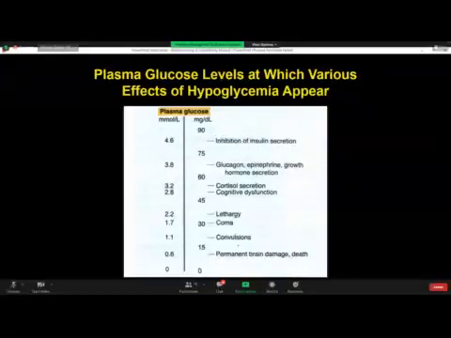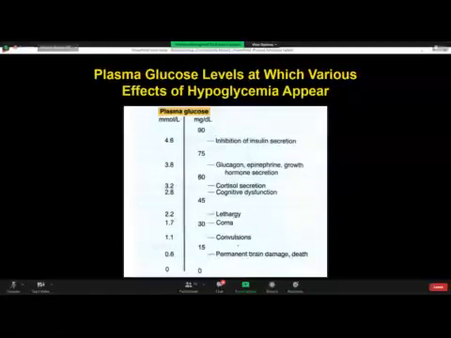Please mind, sometimes you get confused in the conversion of the units of plasma glucose, millimole per liter or milligram per deciliter. The conversion factor is 18.